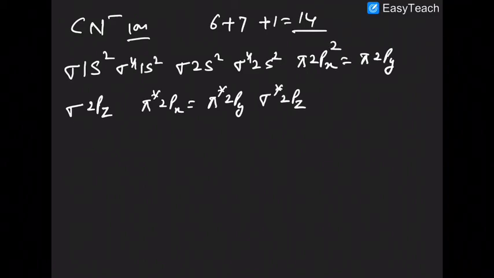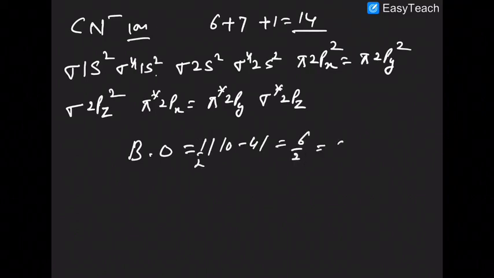So the answer will be 2, 2, and here 2. So bond order would be 10 minus 4 divided by 2, which comes out to be 6 by 2, 3. So remember the cyanide ion also.